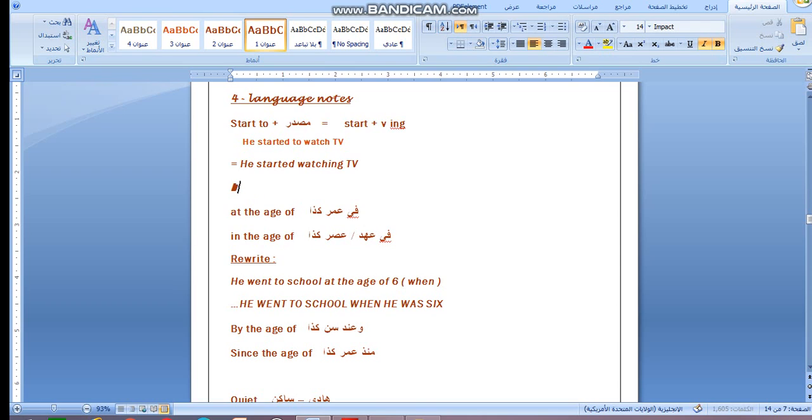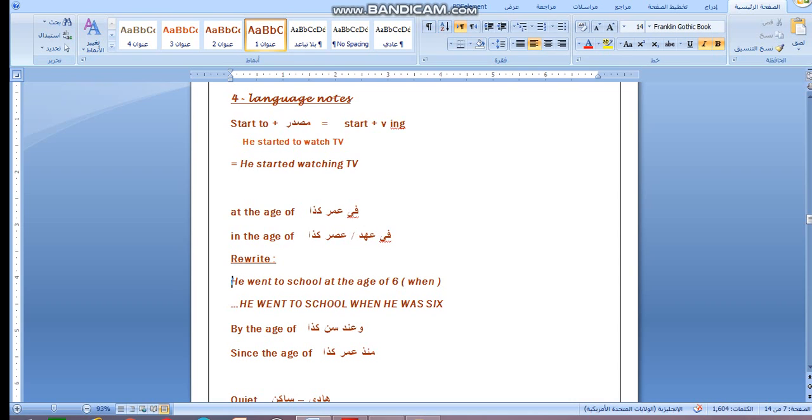All these words we should know that may be followed by the infinitive or ing. For example, I began studying English, or I began to study English. They have the same meaning, okay? But here we have more and more details about this in secondary stage.